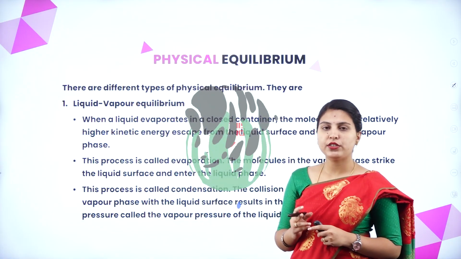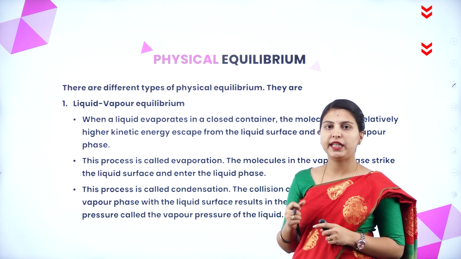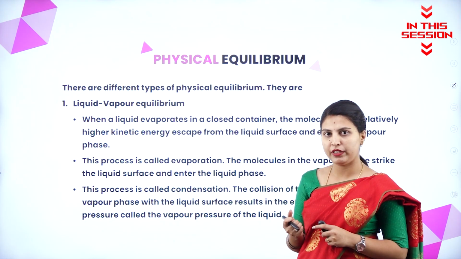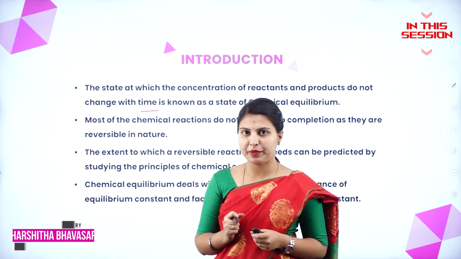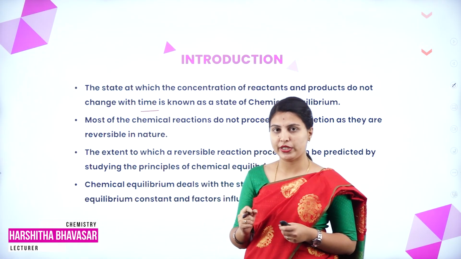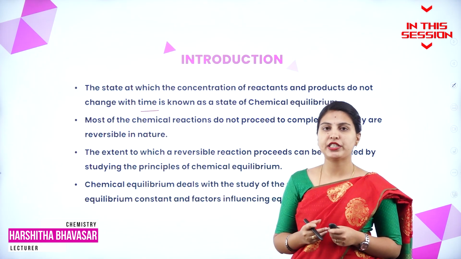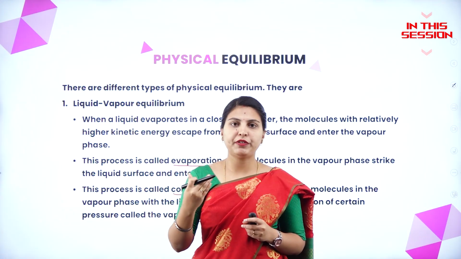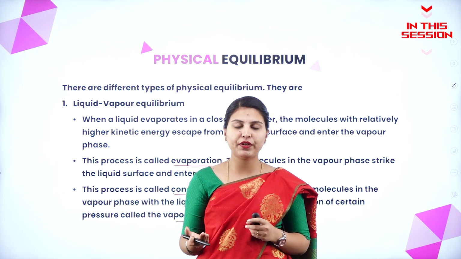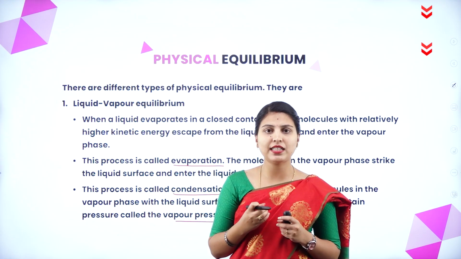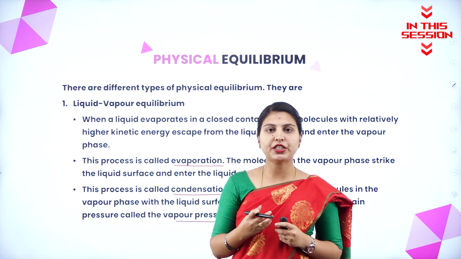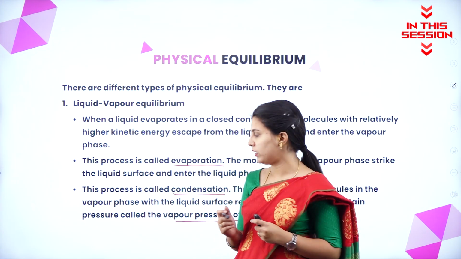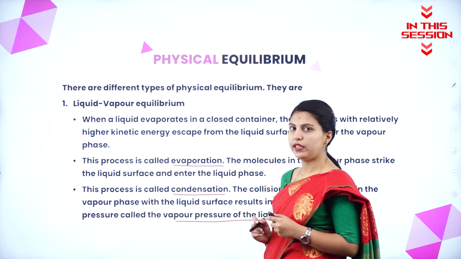There are two kinds of equilibrium, that is mainly physical equilibrium and chemical equilibrium. It will not reach the equilibrium because they are reversible in nature. It can reverse at the end of reaction or in the mid of the reaction also it can be reversed. The collision between molecules which are present in liquid phase as well as in the vapor phase, it starts colliding. Their pressure will exert, that pressure will call it as vapor pressure of the liquid.